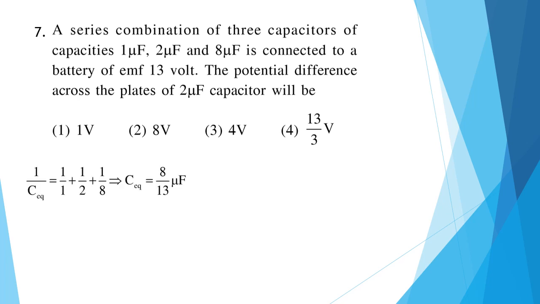Now you know that as they are in series, the equivalent capacitance will be 8 by 13 microfarads. Now you know that charge is equal to CV. So the total charge will be 8 microcoulomb. So the potential difference across the 2 microfarad capacitor will be 8 divided by 2, because V is equal to Q by C. So it will be 4 volts. So the correct answer will be option 3.